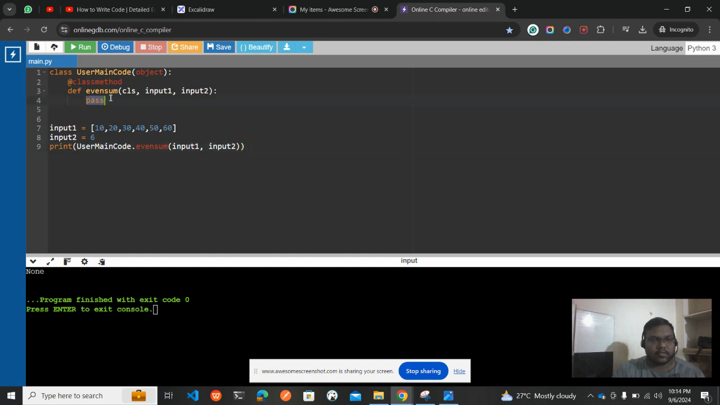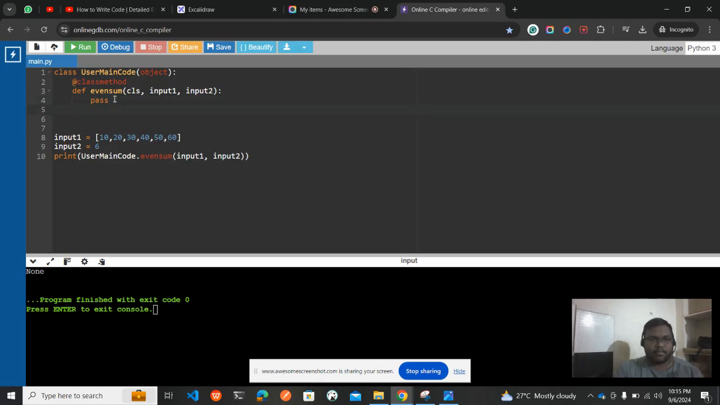Now we need to write the logic there. It's better you write by removing the pass keyword, or you can write below the pass keyword, anything is fine. I'll be writing below the pass, which means indentation is a must. Actually, let me remove that pass.